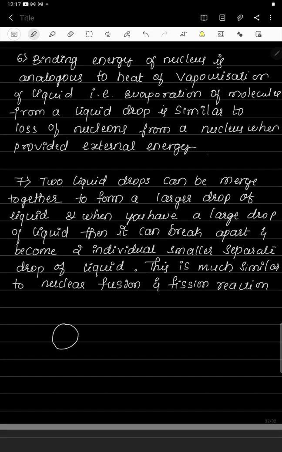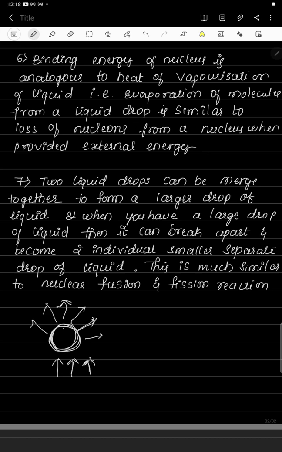If you consider any liquid drop and you give an external heat, then what happens? The liquid drop molecules are going to be in the vapor state. Here, a number of molecules are bound in a particular shape, but when you give heat, the molecules are going to evaporate. So when you give an external energy, only then can this happen. This is nothing but the evaporation of the liquid molecules. So liquid will evaporate when you give an external energy.